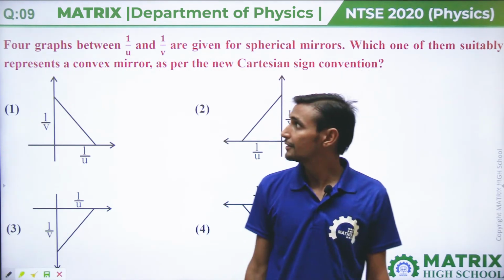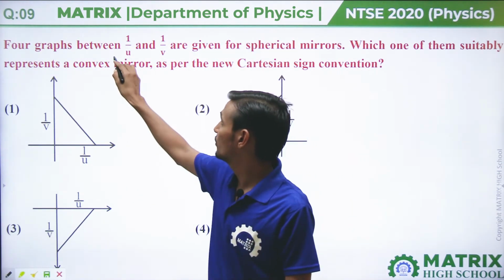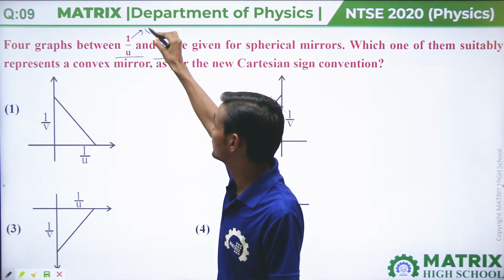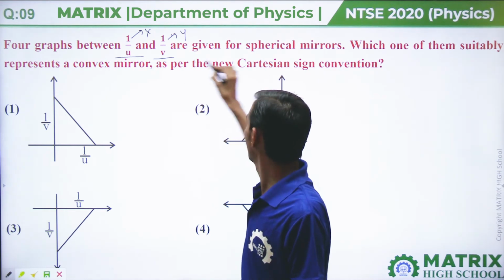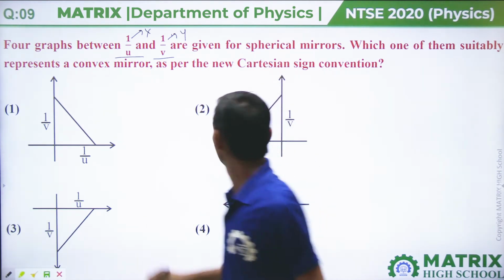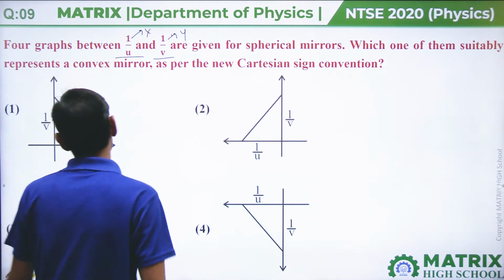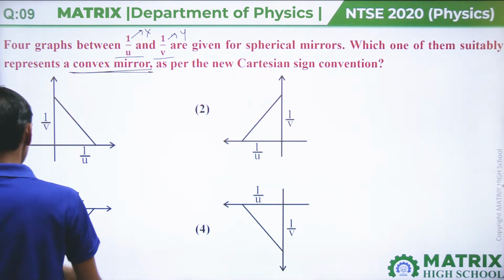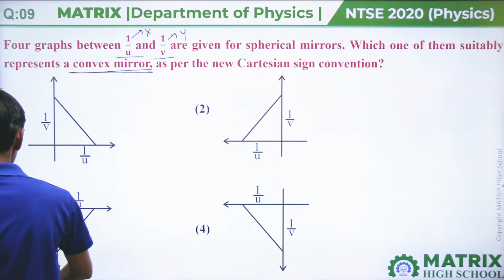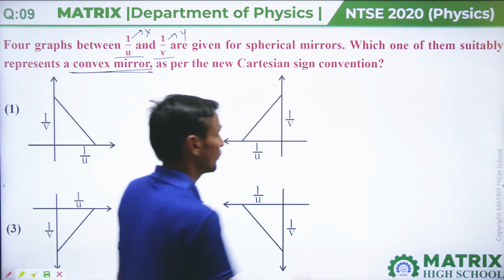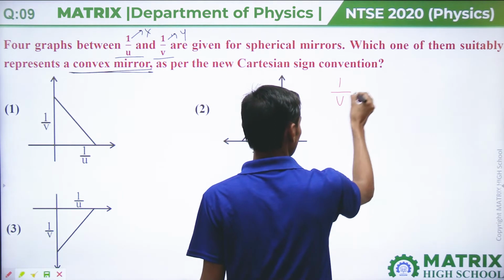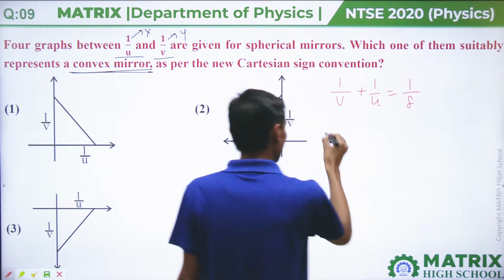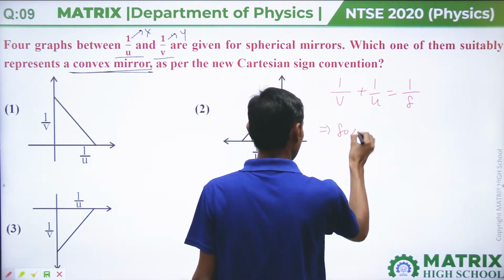Next, question number 9. In this question, 4 graphs of 1 upon v versus 1 upon u are given, with 1 upon u on the x-axis and 1 upon v on the y-axis, for spherical mirrors. Which one is suitable for a convex mirror as per the Cartesian sign convention? Then if we consider a convex mirror, we know that 1 upon v plus 1 upon u equal to 1 upon f.